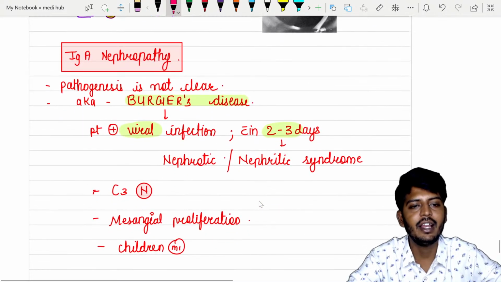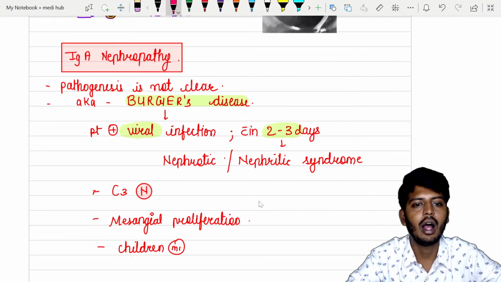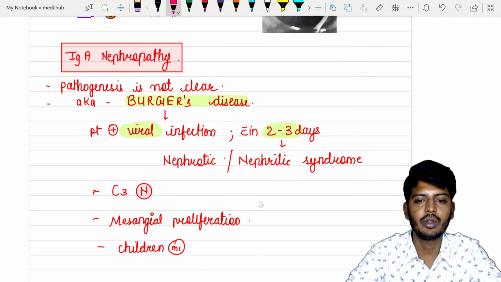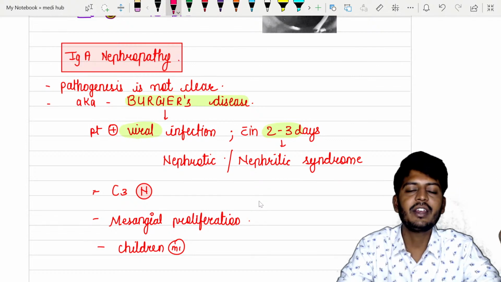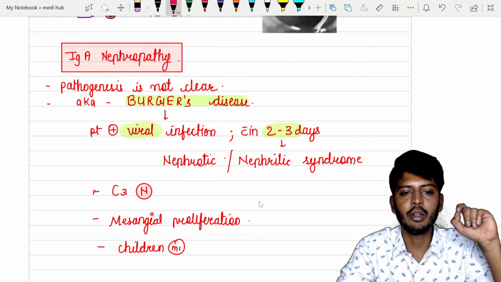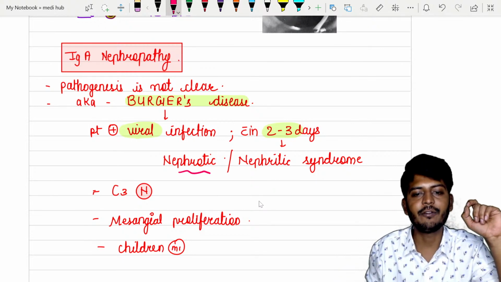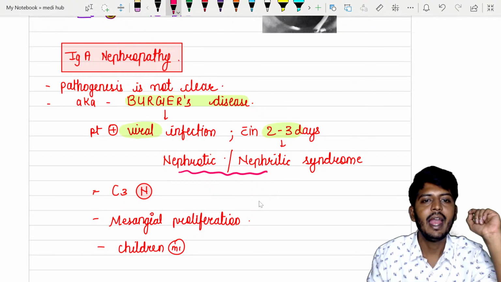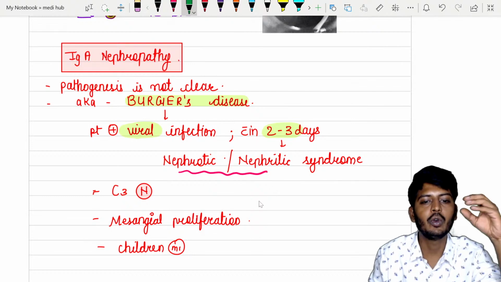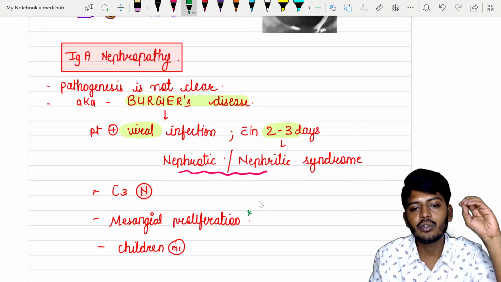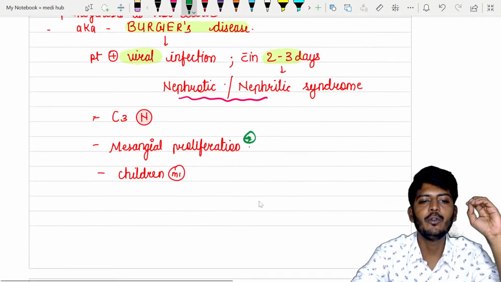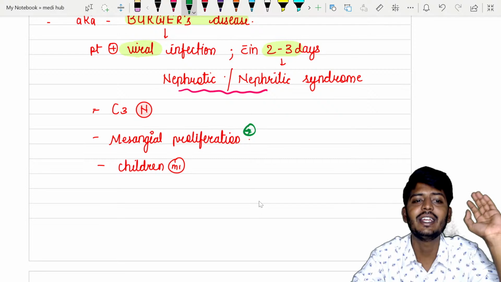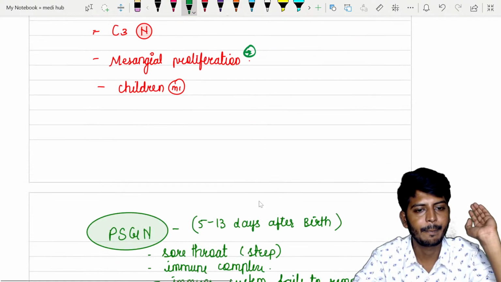Okay, then let's go to the next one, IgA nephropathy, also known as Berger disease. What happens is that the patient has a viral infection. Two to three days after the viral infection, the patient will develop nephritic or nephrotic syndrome. Then we call it an IgA nephropathy. In the IgA nephropathy, when you do the microscopy, you find what is that? That is mesangial proliferation and IgA deposits in the kidney.